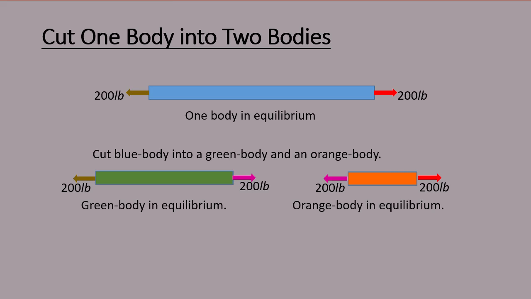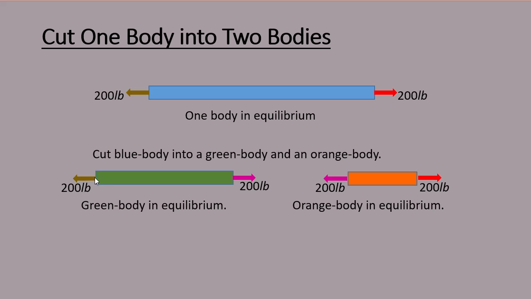So if we cut through the blue body somewhere here and separate the two pieces out, the green piece and the orange piece, then you expose the action-reaction forces that are equal and opposite. 200 pounds, 200 pounds.